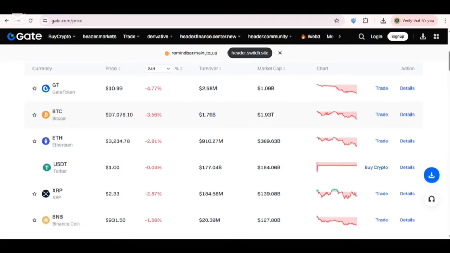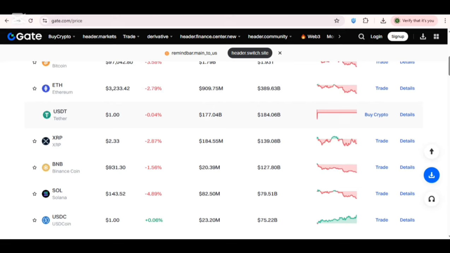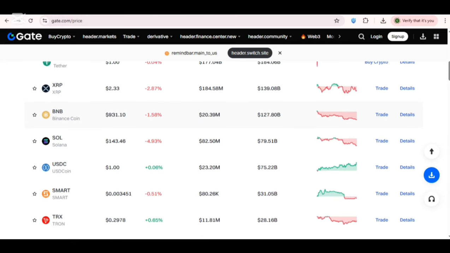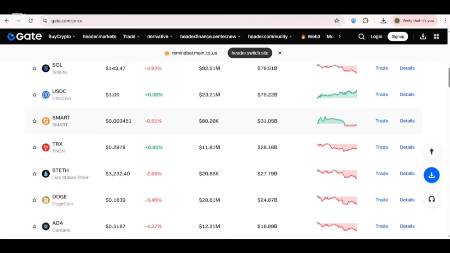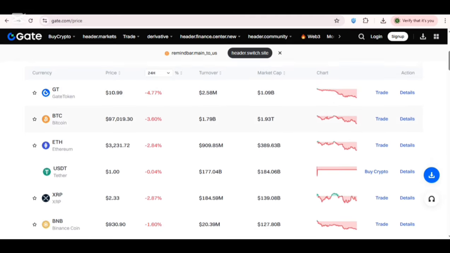So here you can know about the price of Gate token, which is 10.9, and here is 11. Here is the Bitcoin price and market cap. Here is the Ethereum price and its market cap. You can have a look at USDT, and here is the Solana price, and its market cap is 79.51 billion. And here you have much more analysis about your favorite tokens and currencies, and you can look at their market cap and also analyze their chart.